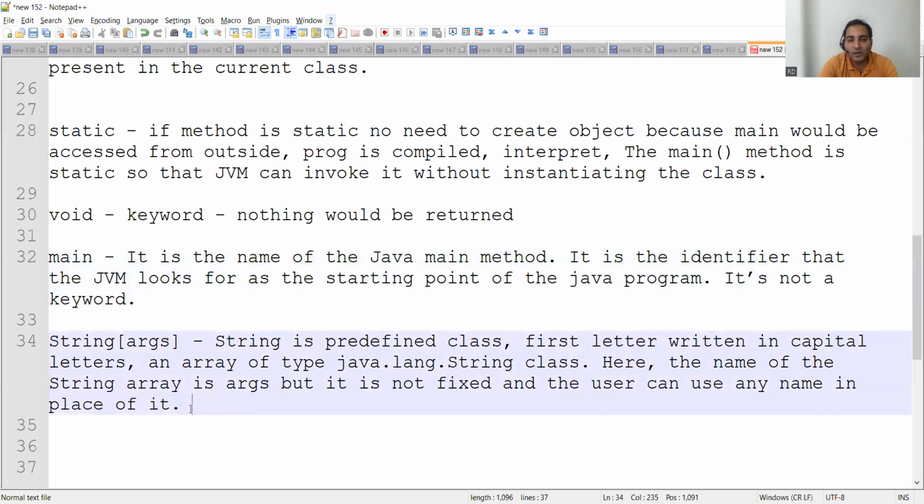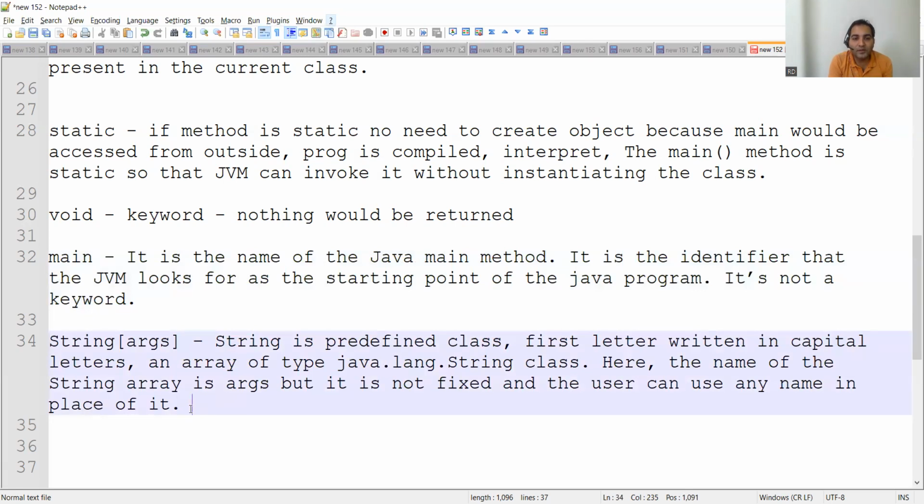Now, what is String args? Let's break it down and understand what String is. String is a predefined class. Have you heard about the program of reversing a string, or finding the length of a particular string? String is a predefined class that is already available in Java, and it's a rule that the first letter of a class is written in capital letters, so String with uppercase S. And what is args?